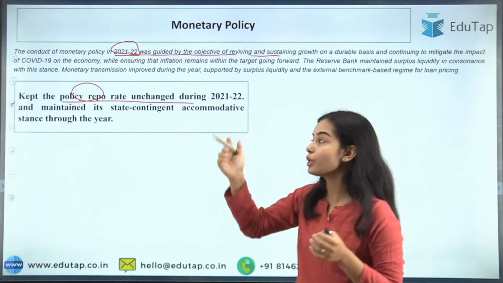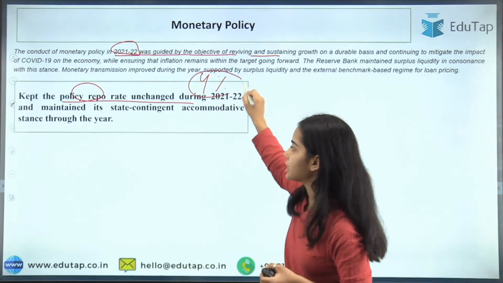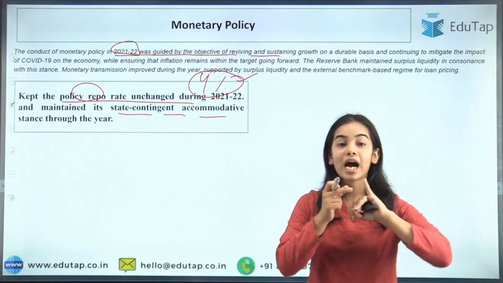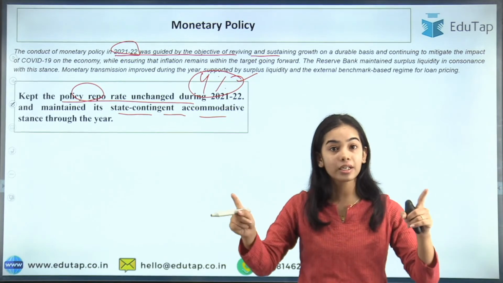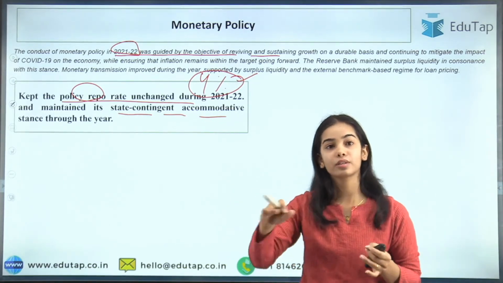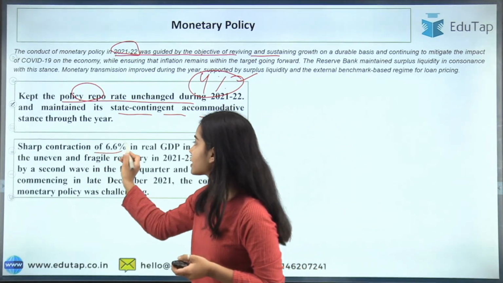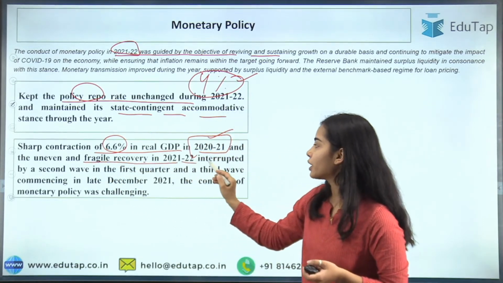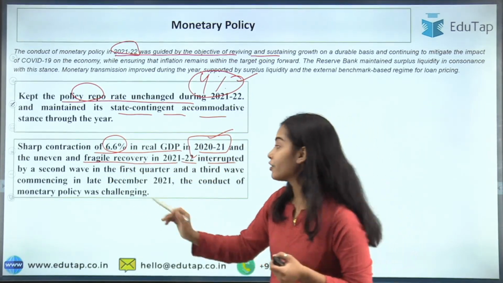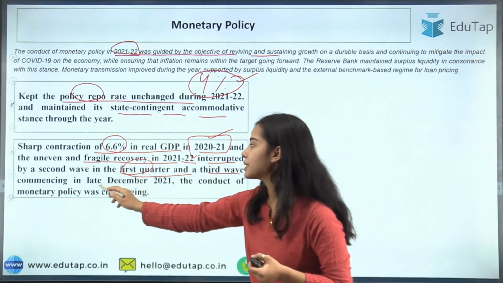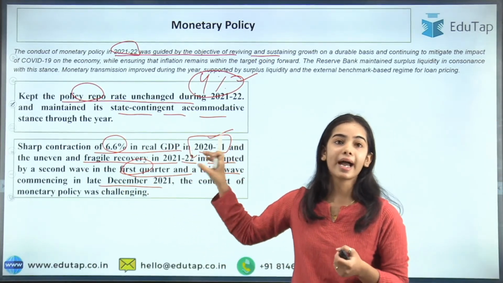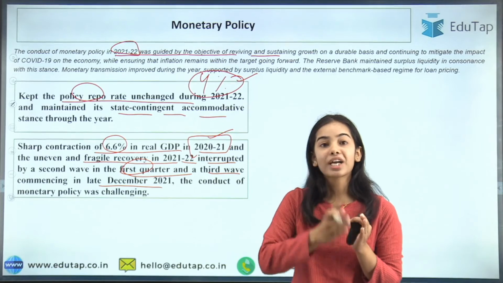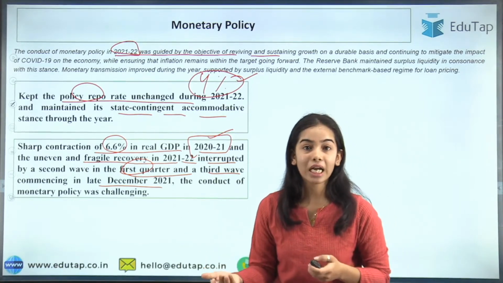For 2021-22, the repo rate was kept unchanged at 4% and the state-contingent accommodative stance was maintained. So the RBI maintained the accommodative stance for the whole year 2021-22 and kept the repo rate constant. There was a sharp contraction of 6.6% in real GDP, and the uneven, fragile recovery in 2021-22 was interrupted by a second wave in the first quarter and a third wave commencing late in the year. Here you can see the data and understand that waves were coming in between, challenging the recovery and the monetary policy of the country.